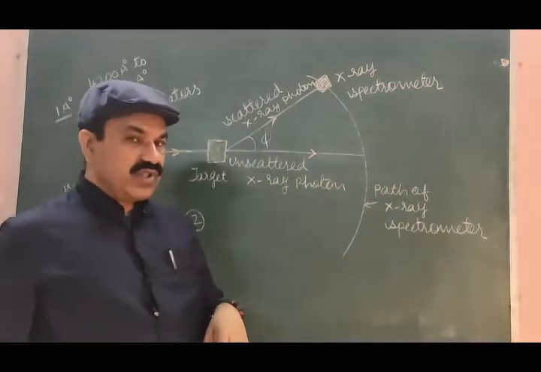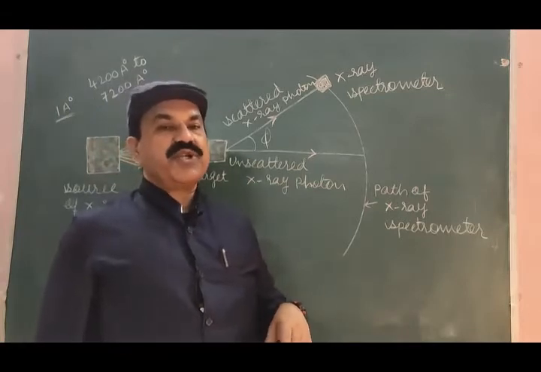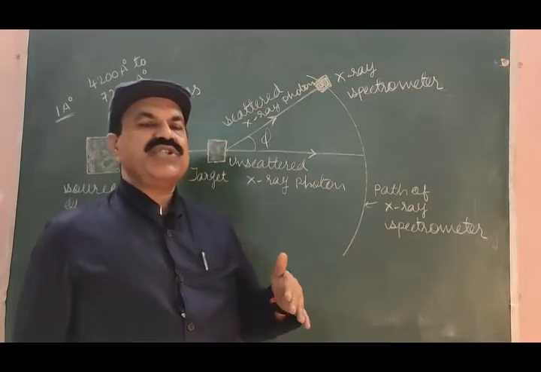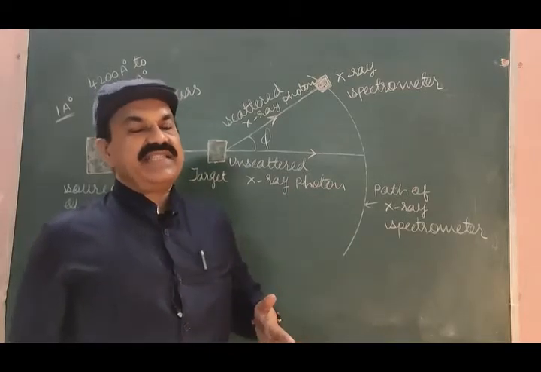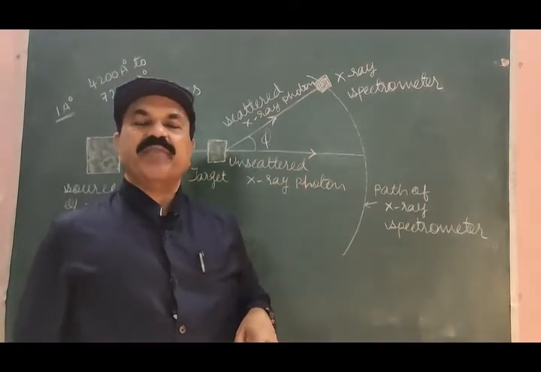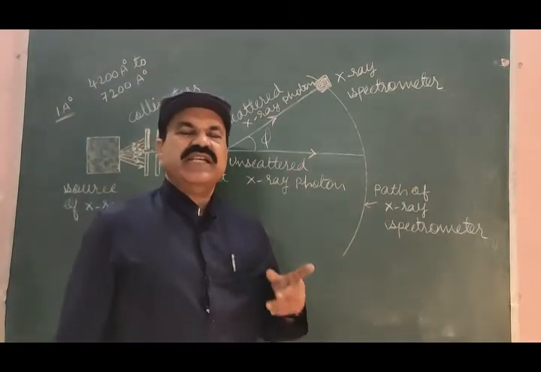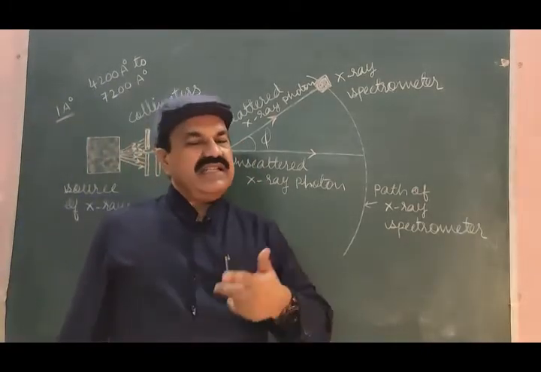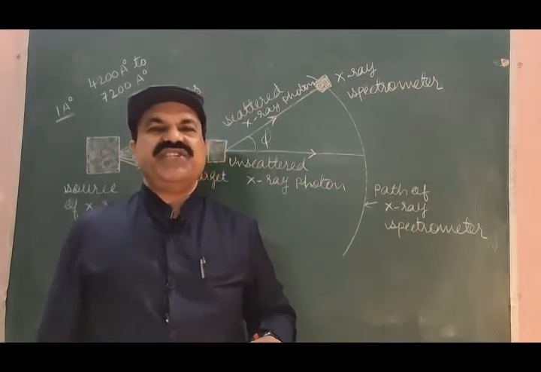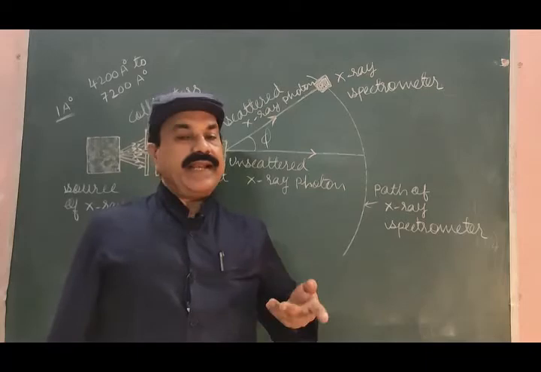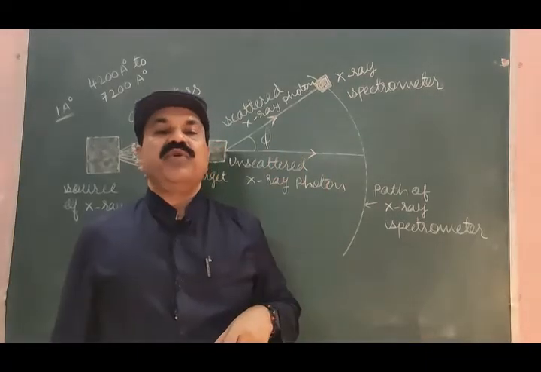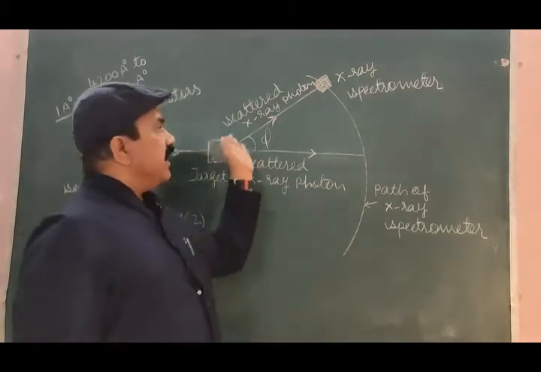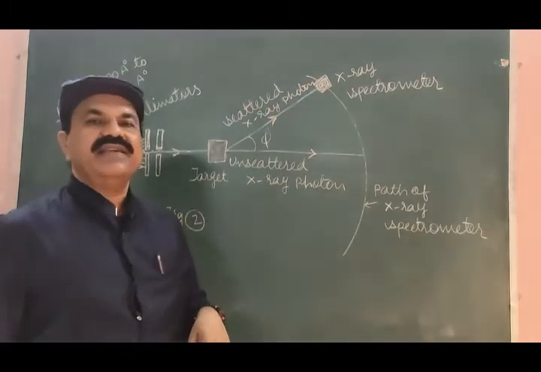This angle plays important role because in the equation of lambda dash minus lambda is equal to 2h divided by m0 c sine square phi by 2, phi is there. So this phi is playing very important role. 2 is constant, h is constant, m0 rest mass of the given target here is constant, c velocity of light, it is also constant. What is going to change is the angle phi, and therefore this angle phi plays very important role in deciding change in wavelength of the photon after scattering from the electron.